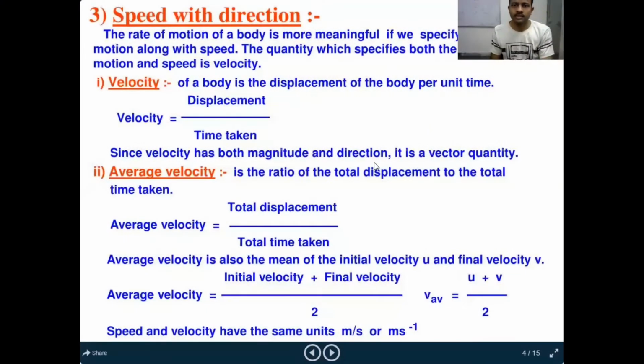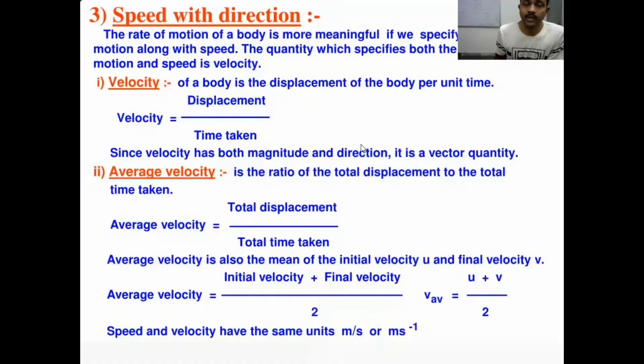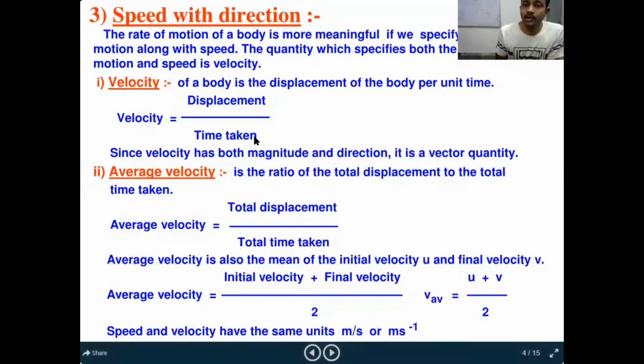So velocity means you have to tell with the direction. If your direction is changing, it means your velocity also changes, right? Then displacement by time taken we call a velocity. Displacement is also a vector quantity. Distance is a scalar quantity. So displacement depends on direction, okay, and distance depends on only magnitude. So velocity equals displacement by time taken, but speed equals distance by time taken.